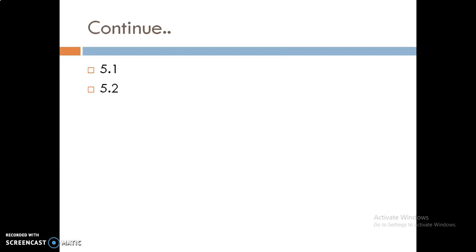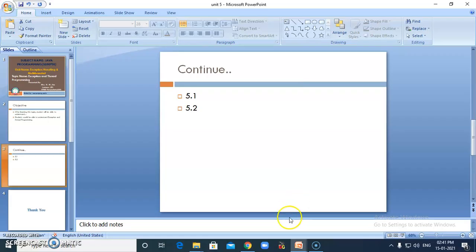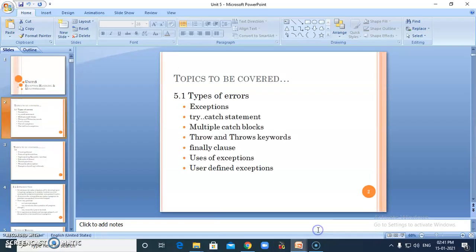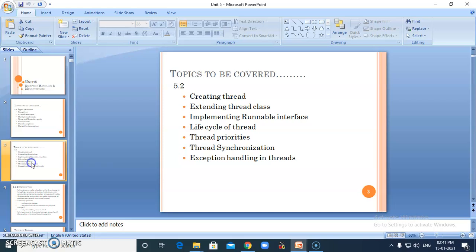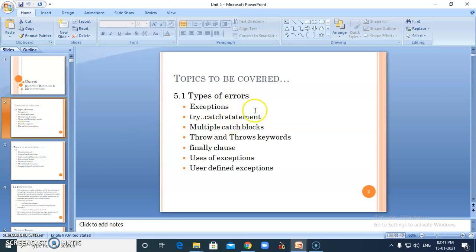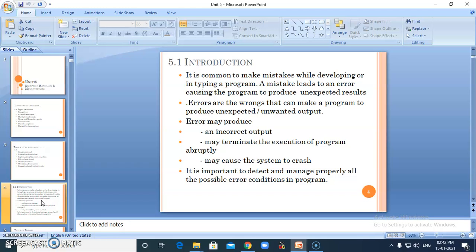Now, first of all, we will see 5.1. When I'm talking about 5.1 from exception handling, we will discuss types of error, that is exception, try-catch statement, multiple catch blocks, throw and throws keyword, finally clause, uses of exception, user-defined exception. Now we will see what is exception.